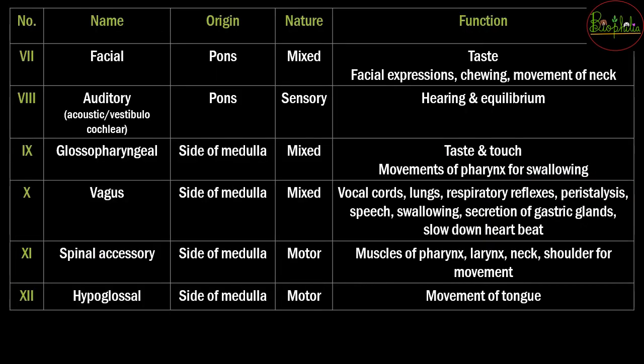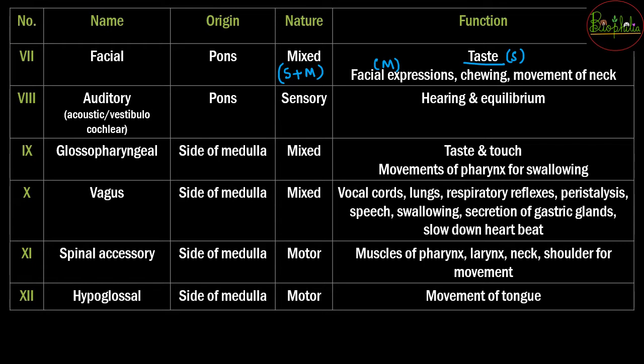The next is going to be the seventh cranial nerve, that is the facial nerve. This facial nerve originating again from the pons, which is a mixed nerve, that is sensory plus motor. It is going to be responsible for the taste. जो taste part है, it is going to be the sensory, whereas for the motor part, it is going to be the facial expressions, chewing and movement of the neck.